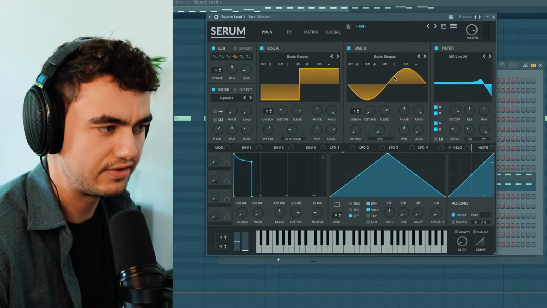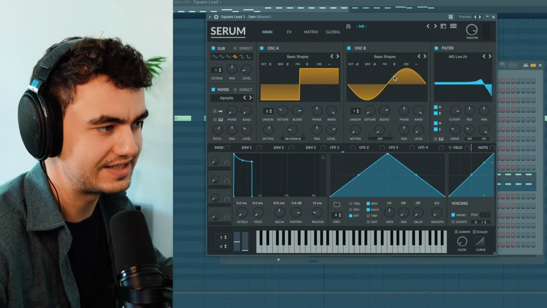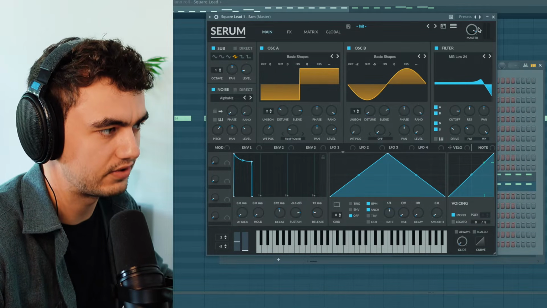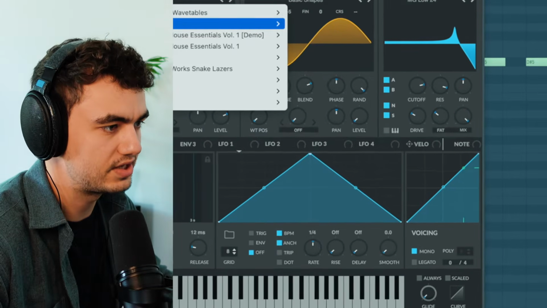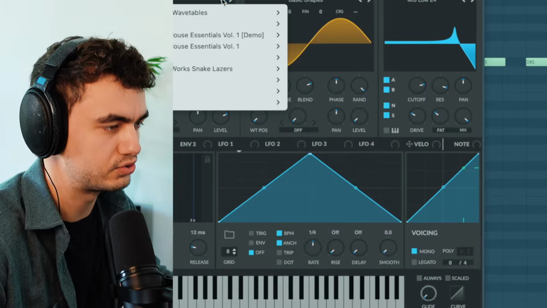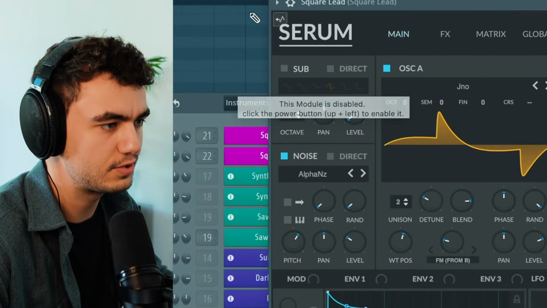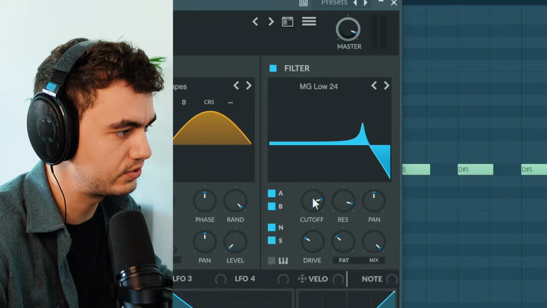And as you can hear, the foundation of the sound is right, but it doesn't sound really like the original in the song. And so I took that patch and changed the waveform here to an analog Juno waveform. I also turned off the sub oscillator and I changed the frequency completely. Right now it sounds a little weird.